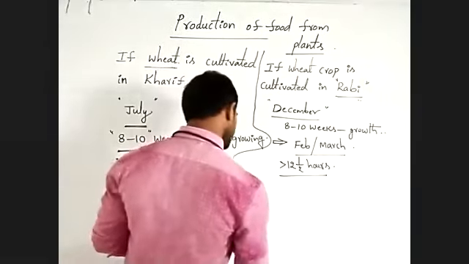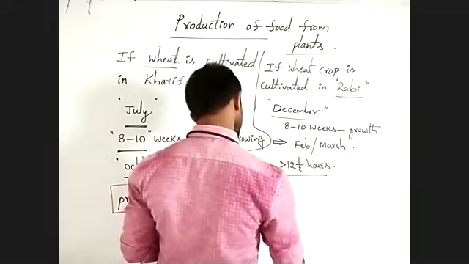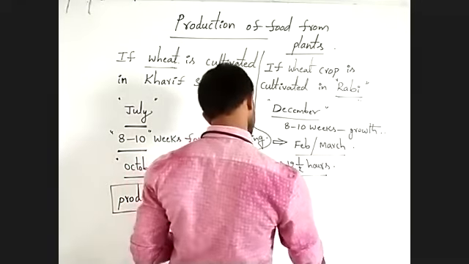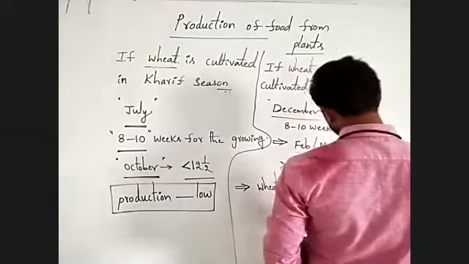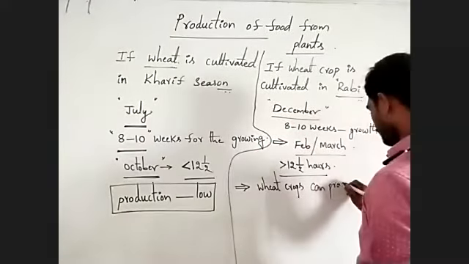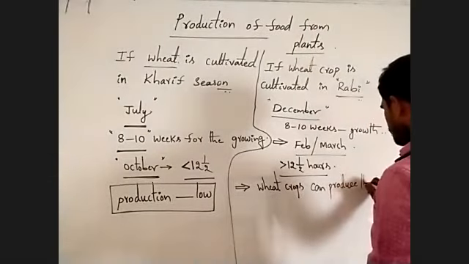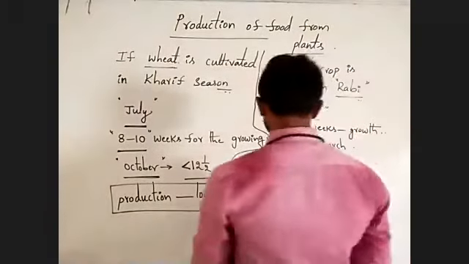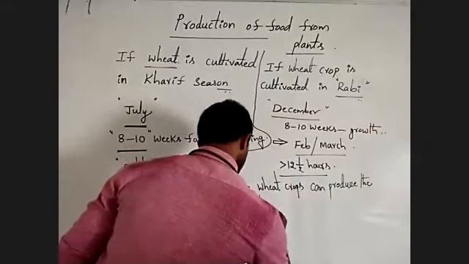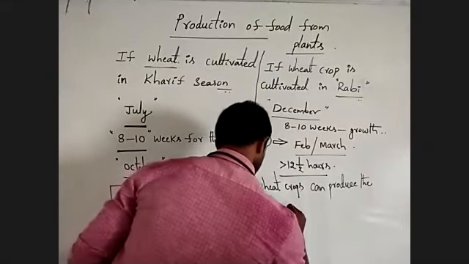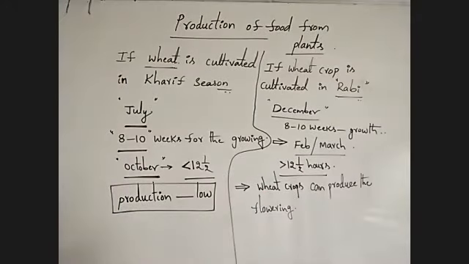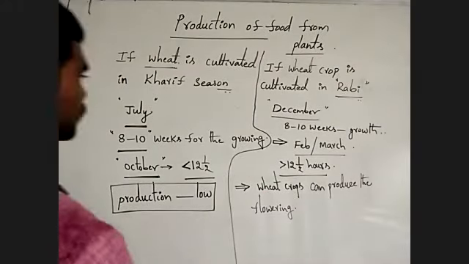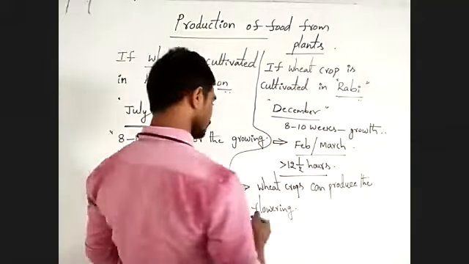In this condition, the wheat crop can produce inflorescences or flowering. Observe carefully.